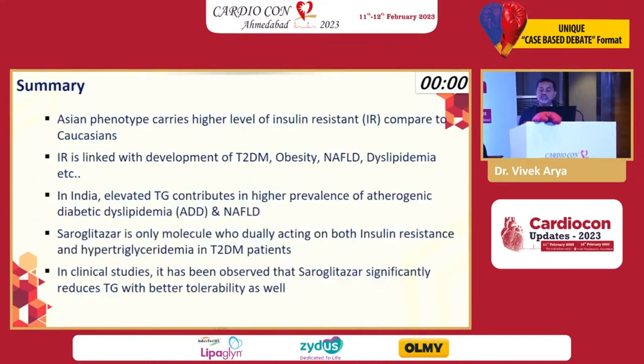So to summarize, in Asian patients, there is an increased risk of insulin resistance as compared to Caucasians, and a target of insulin resistance should also be addressed in all diabetic dyslipidemic patients. Elevated triglyceride has a higher prevalence of atherogenic dyslipidemia and NAFLD, and saroglitazar is a molecule which will target both insulin resistance as well as hypertriglyceridemia in such patients.